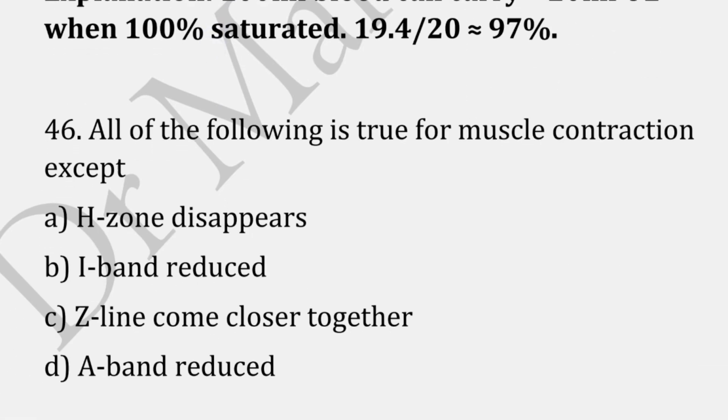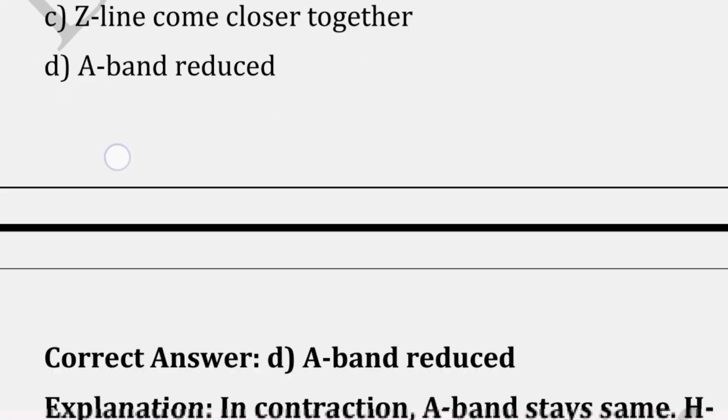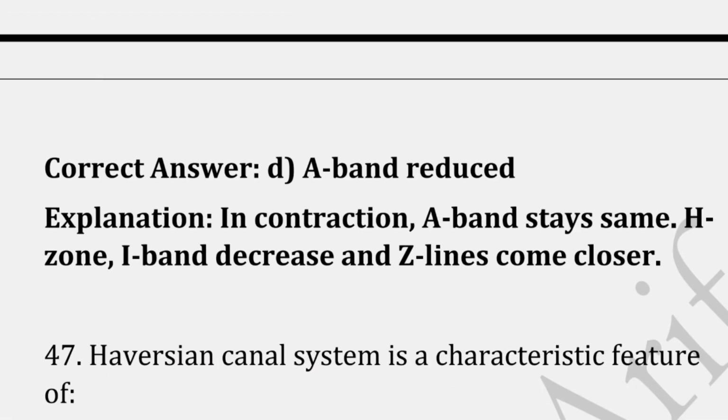All of the following are true for muscle contraction except: the correct answer is option D, that is A band reduced, because in contraction the A band stays the same, whereas the H zone and I band decrease and the Z lines come closer.